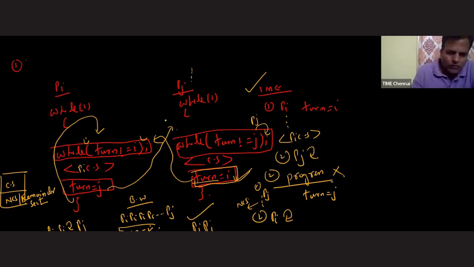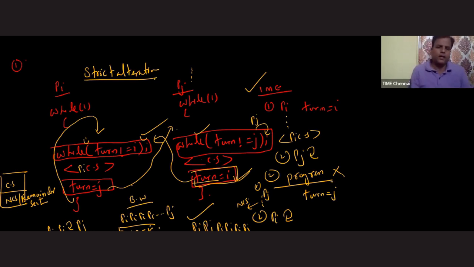Don't you think, sir, because of this algorithm, we are creating effective communication among the processes? Yes, this effective communication is called synchronization. In which order are they entering inside the critical section? Process PI, PJ, PI, PJ. This behavior, where the processes are entering inside the critical section one after the other, because of this behavior only, people named this algorithm strict alternation.